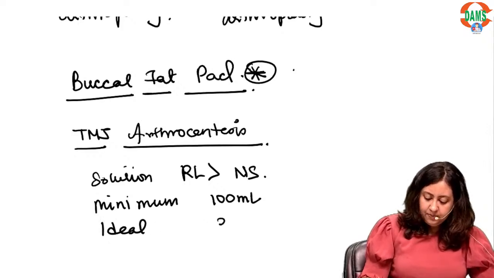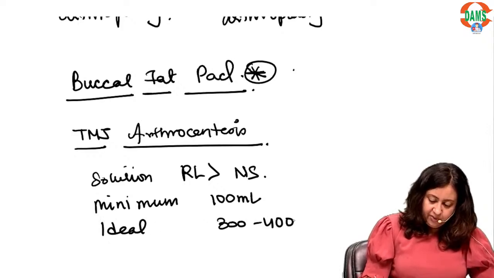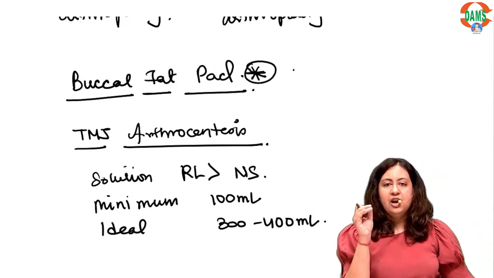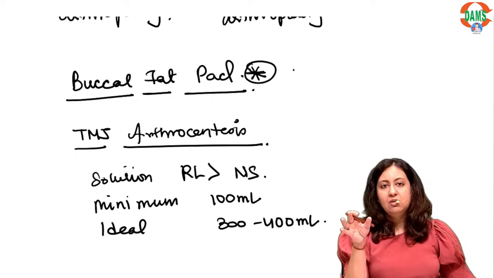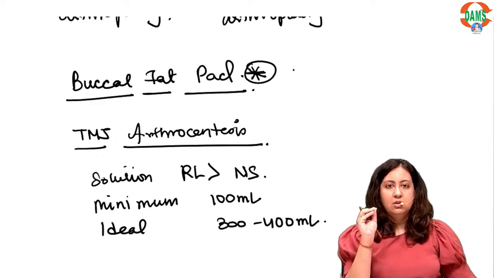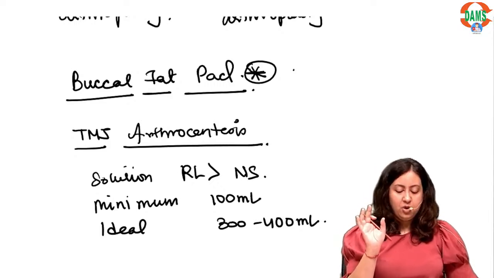Ideal is 300 to 400 ml. तो ideal आपको 300 to 400 ml से flush करना है, but अगर 300-400 ml से नहीं करो तो at least 100 ml से joint को flush करना है. Alright, minimum is 100 ml, ideal is 300 to 400 ml.